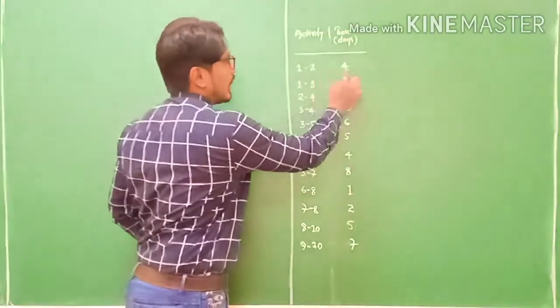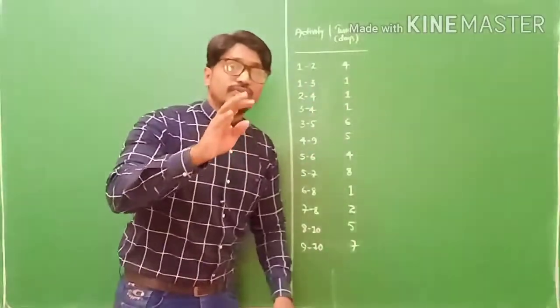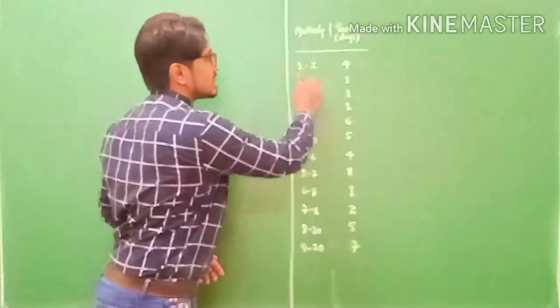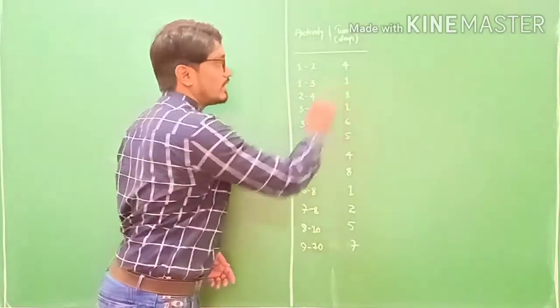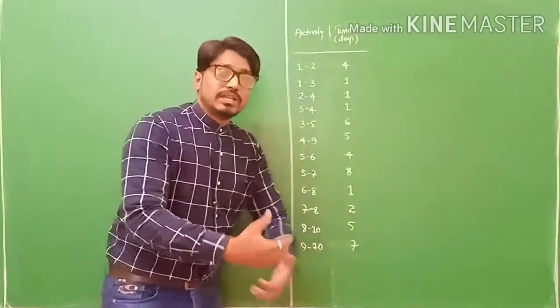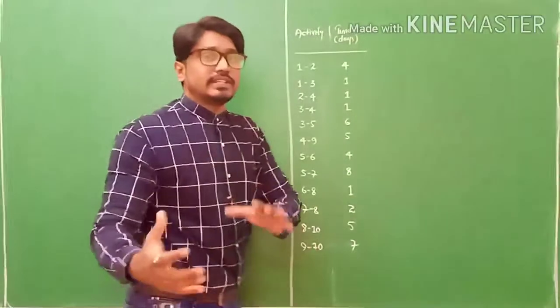So for 1 to 2, how many days are required to complete this task? 4 days, my friends. So 4 days are required to complete this activity. The second activity requires 1 day. After passing this, likewise one by one we have to complete our tasks. This is nothing but a set of interrelated activities.